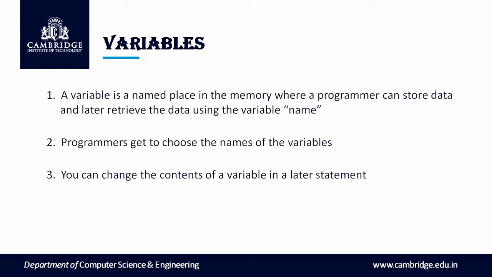Programmers get to choose the names of the variables. What do we mean by variable? You can change the contents of the variable at later statements, whereas with a constant, it is not so. The name itself says you can't change it. It is the same throughout the program.